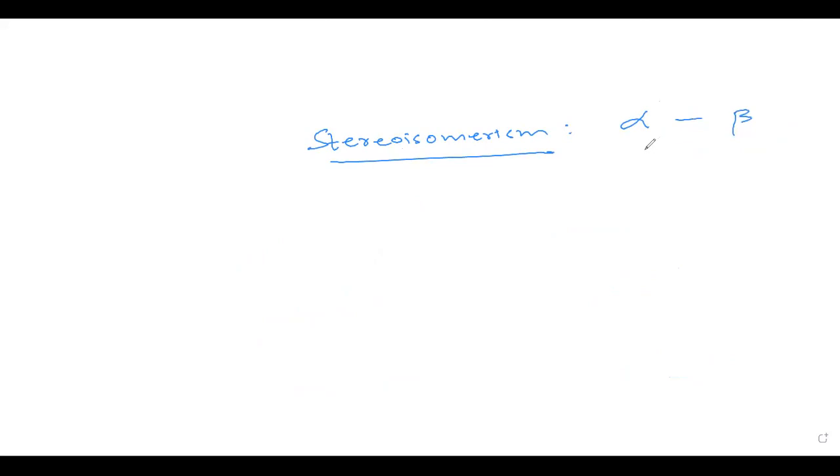Based upon this stereoisomerism, we have different kinds of stereoisomers. We can have epimers. So what are epimers? Epimers are isomers which have a different arrangement of H and OH group only at one asymmetrical carbon.